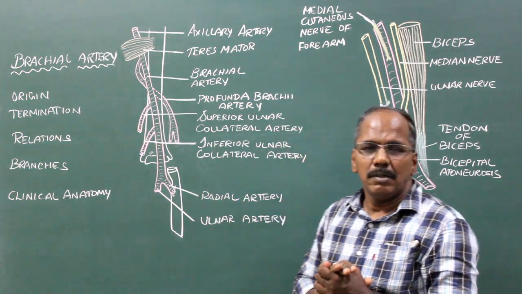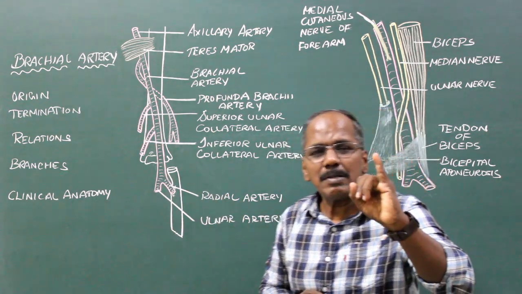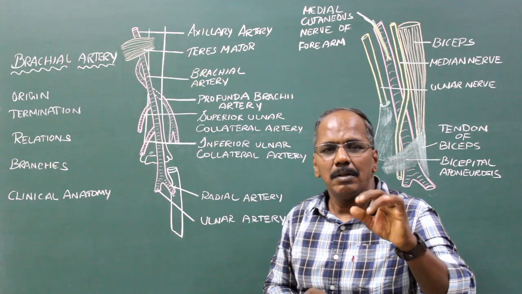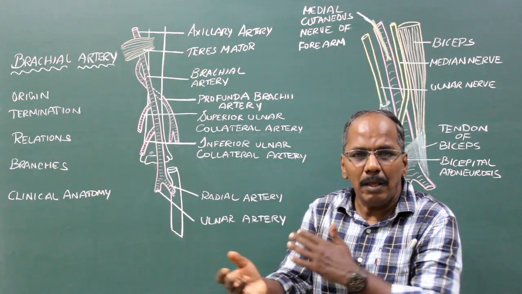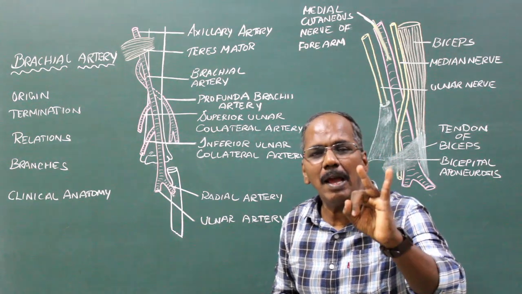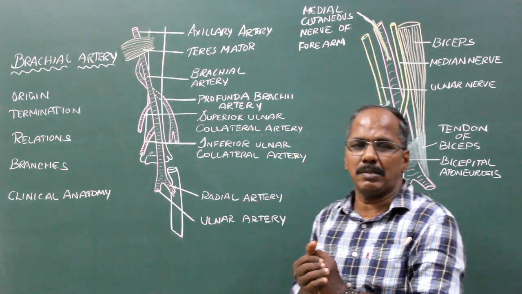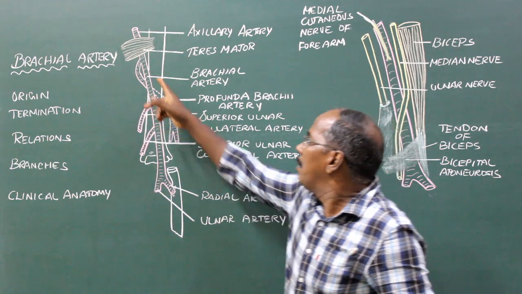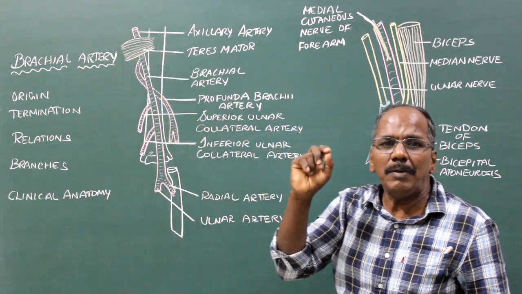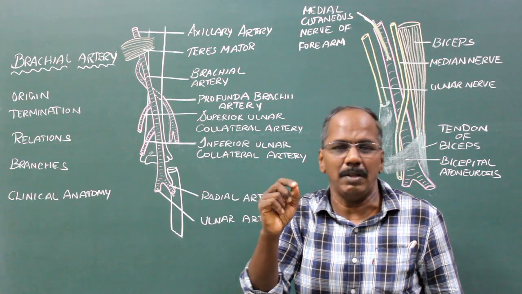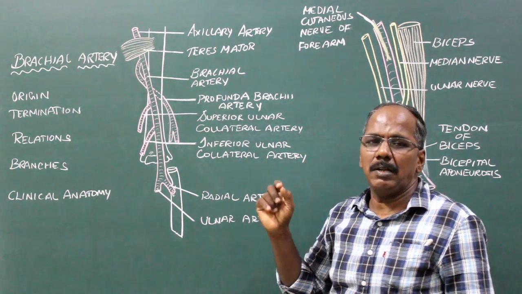Branches. Number 1, muscular branches to the muscles of the anterior compartment of arm, namely biceps, brachialis and coracobrachialis. Number 2, profunda brachii artery, the deep branch and the main branch of the brachial artery.